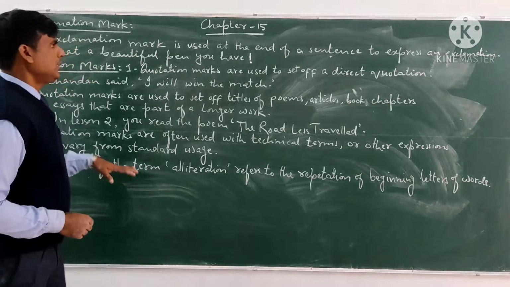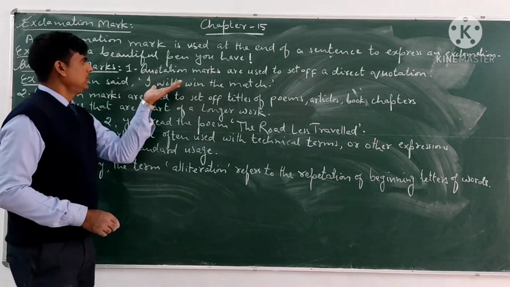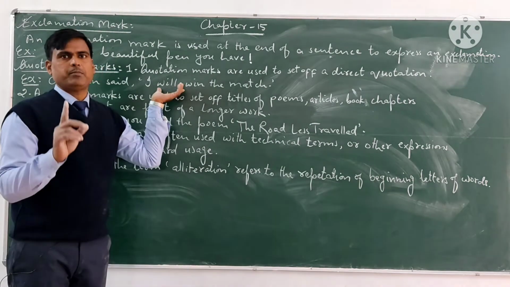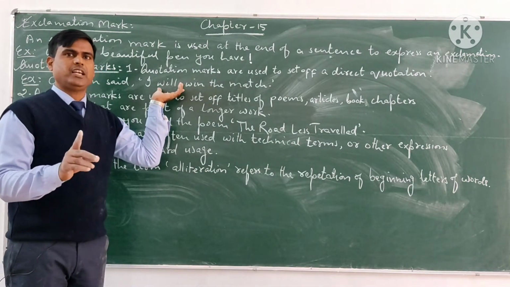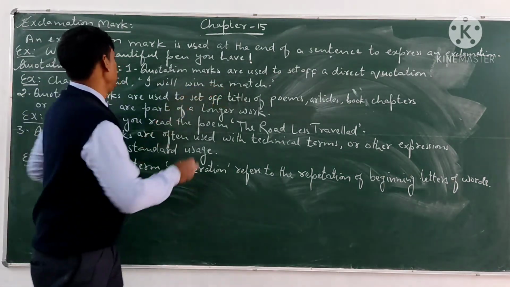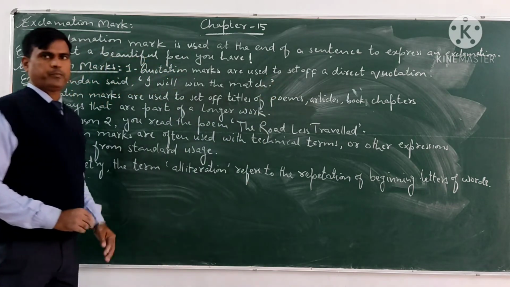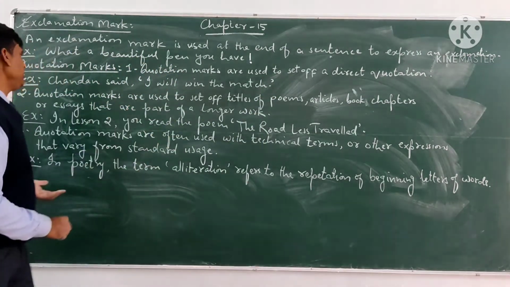So we use a quotation mark for direct quotation. For example, Chandan said, comma, we will write the direct quotation of the person, the direct speech, the reported speech, in quotation marks. I will win the match, we will put it in quotation marks.